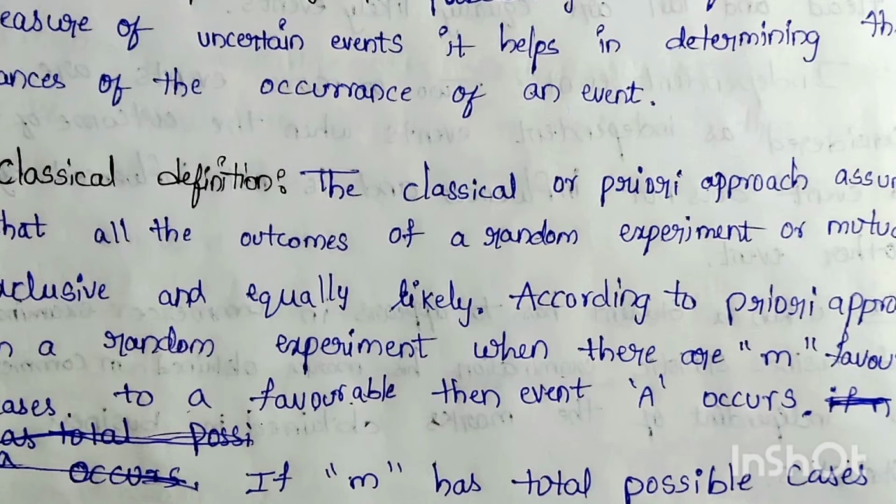Classical definition. The classical or a priori approach assumes that all the outcomes of a random experiment are mutually exclusive and equally likely. According to the a priori approach, in a random experiment, when there are m favorable cases to event A, then event A occurs.